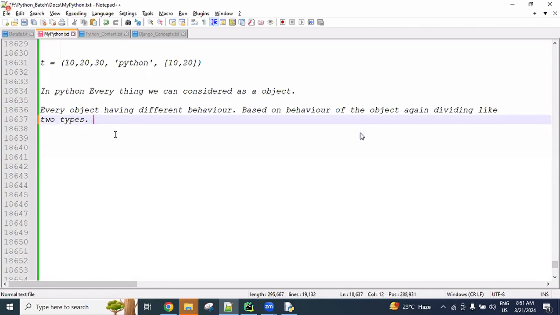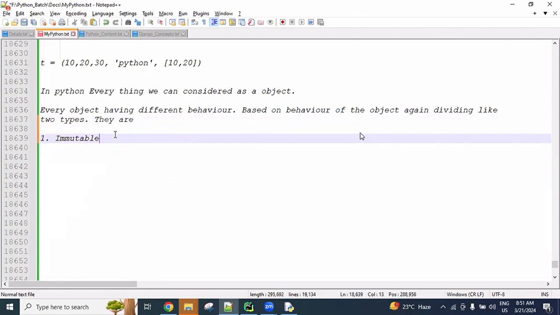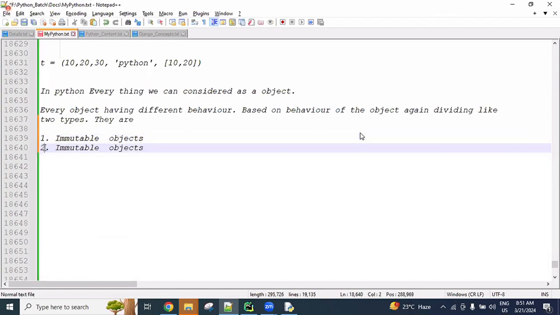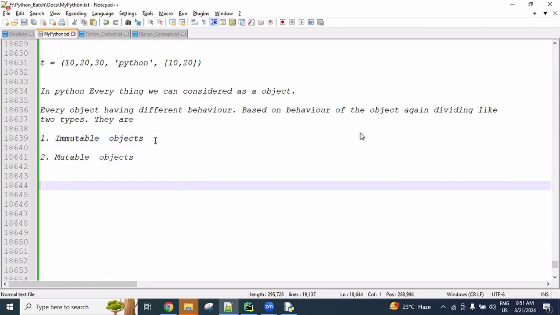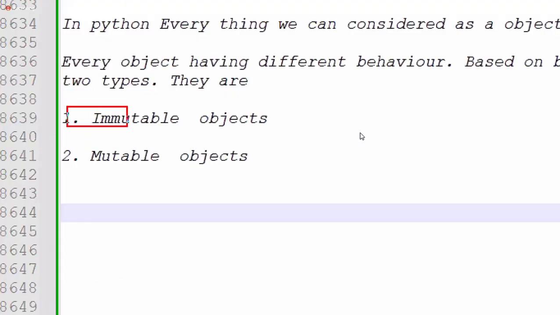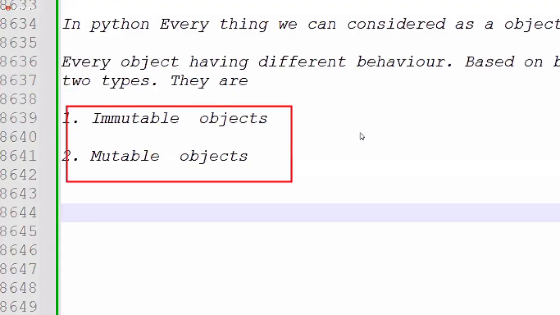So they are: one is immutable objects, and another one is mutable objects. Immutable object types, mutable object types. It is a very famous question in interviews: what is the difference between mutable and immutable? Number of times we are going to discuss it, and number of times you are going to get it in interviews also.